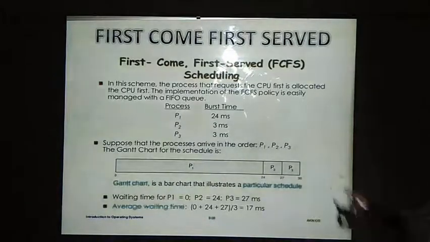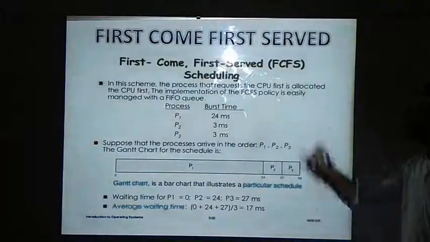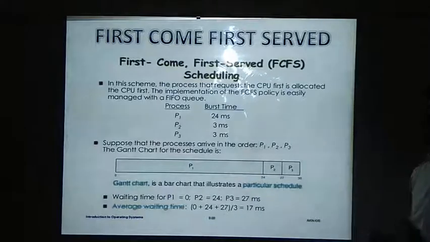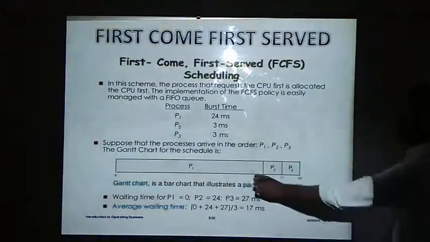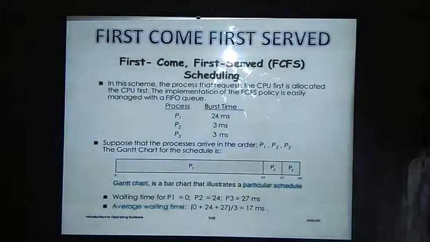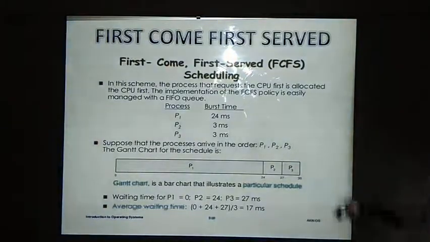Why? Because if P1 is assigned once, it will be executed until it is completed by the processor. It won't release the CPU. After the completion, P2 will get the CPU, and then P3 will get the CPU. That is the non-preemptive scheduling of FCFS.